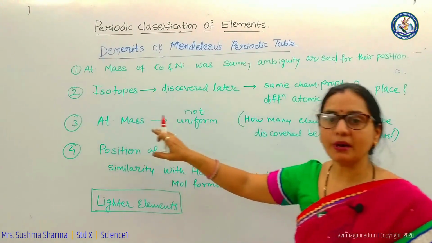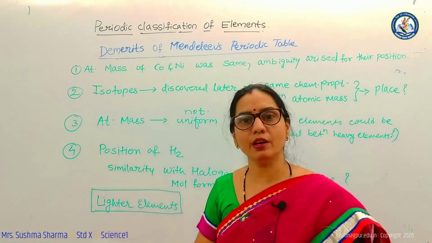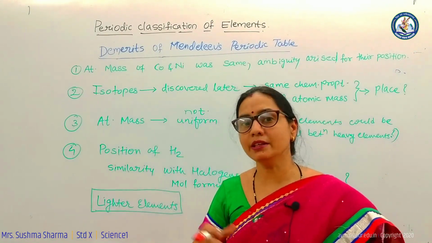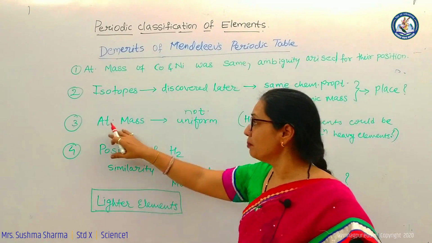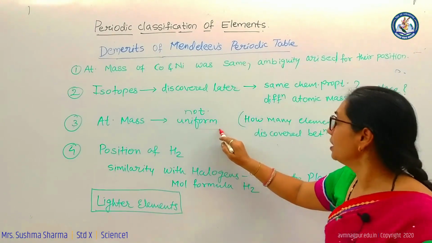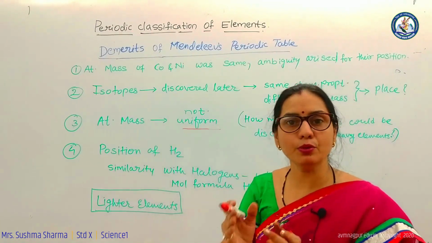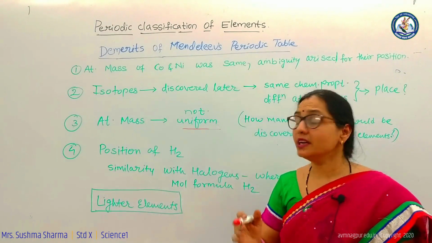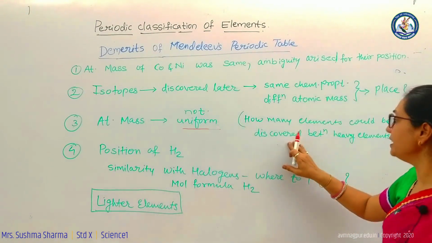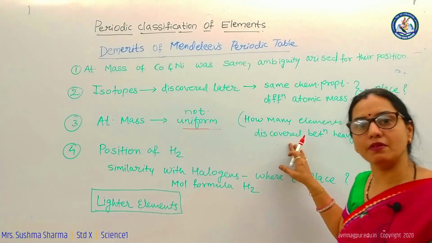Now, the elements were arranged depending on the atomic masses, that is, in increasing order of atomic masses, but it was found that the atomic mass was not uniform. That means wherever vacant places were kept in between two elements, it was not predicted how many elements could have been discovered.